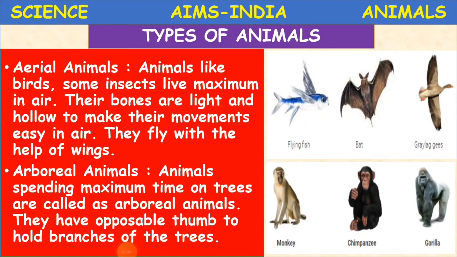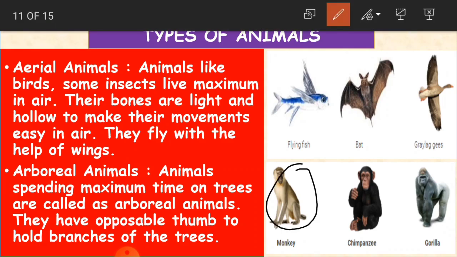Now, what about arboreal animals? Animals spending maximum time on trees are called arboreal animals. So, what are arboreal animals, children? Which spend maximum time on trees. We are very familiar with such a type of animal. What is it? The monkey. Where does it live? It lives maximum on trees. So these types of animals, like here chimpanzee and gorilla, are known as arboreal animals.